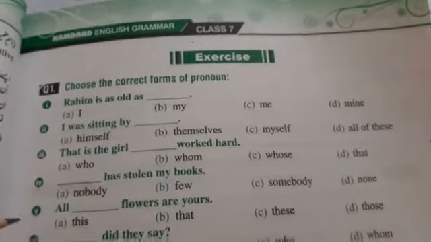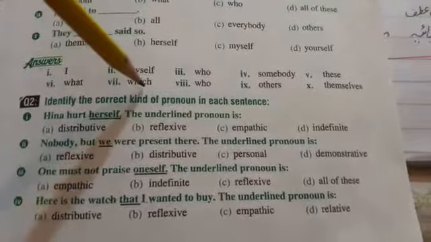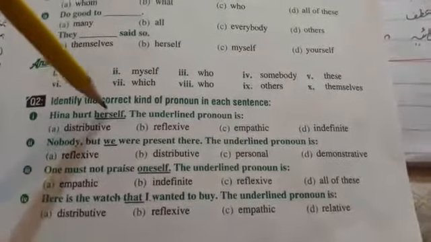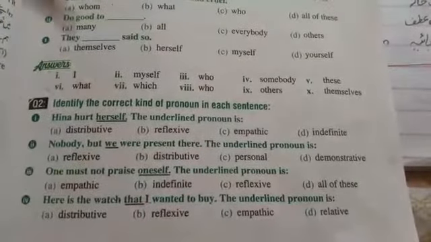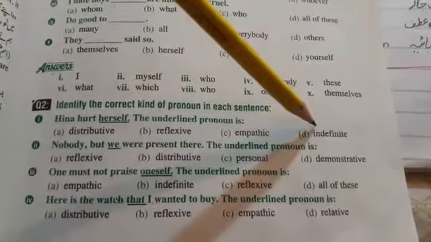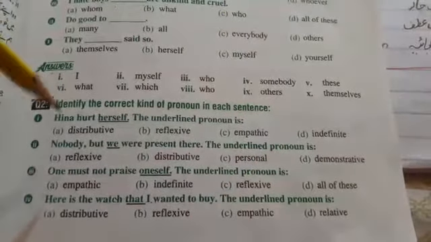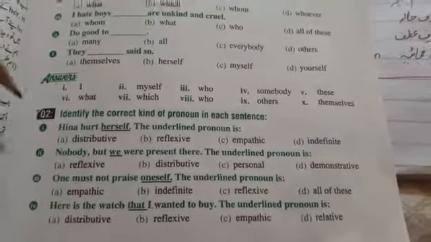Is that clear now? Like there is the exercise about the correct kind of pronoun. Hina heard herself. The underlined pronoun herself is what? Distributive, reflexive, emphatic, or indefinite. So the right answer is reflexive. Herself is a reflexive pronoun.